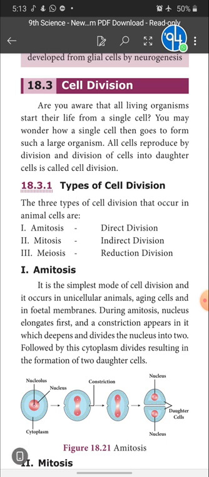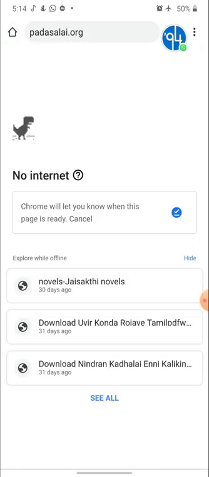In the sex cells. So it is clear that there are two types of cell in our body, somatic cells and sex cells. The type of cell division in somatic cells is mitotic cell division. The type of cell division in sex cells is meiotic cell division, right? Okay. Next, what is mitosis? What is meiosis? Next question.